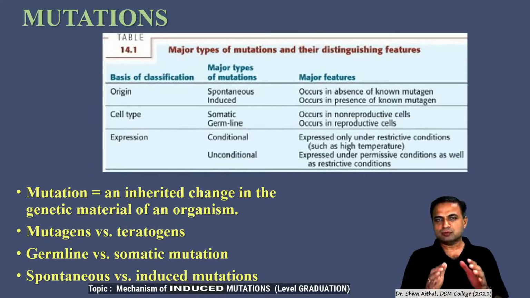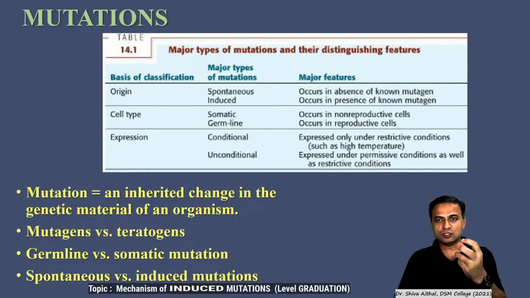So major types of mutation whatever we have seen till date, apart from that they can be spontaneous or induced. Today I am going to discuss various types of induced mutation on the basis of the cell type, that is whether that is a prokaryotic cell or a eukaryotic cell.